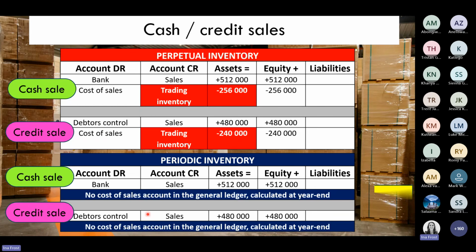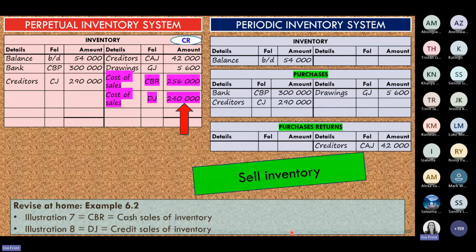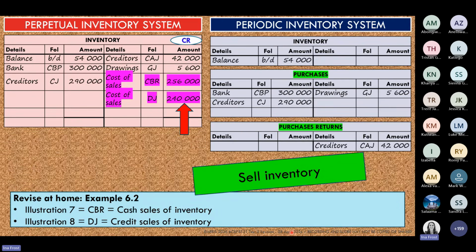And then, as I said, remember then for your periodic inventory system, there's no general ledger account called cost of sales. We are going to do a calculation at the end of the year. So again, if we go over to our general ledger, so here on the periodic side, then there's going to be no entry impacting the inventory.